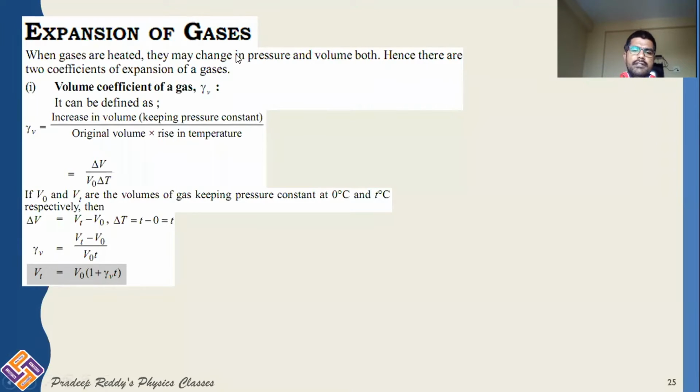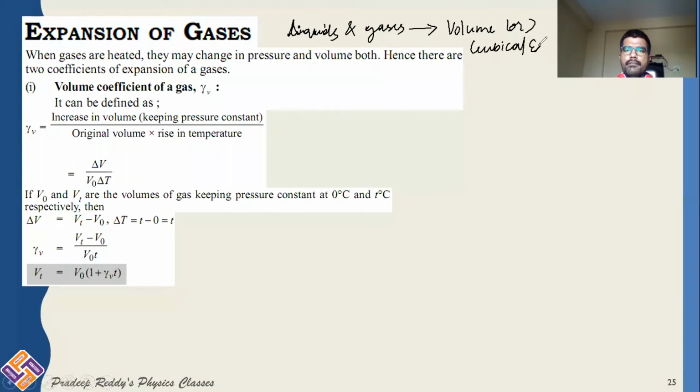As we already have learned, liquids and gases have volume or cubical expansion. These have cubical expansion because, as we know, these substances do not have a particular length and particular area. They take the shape of the container.